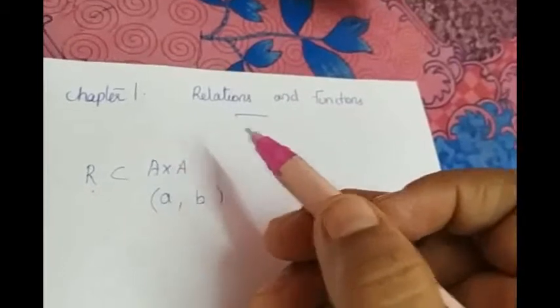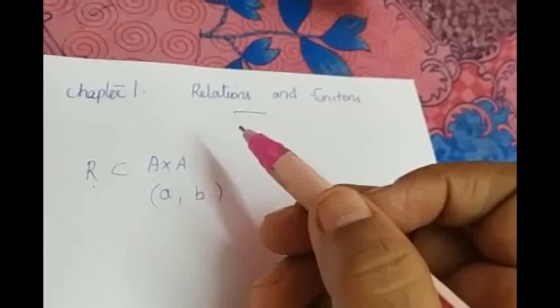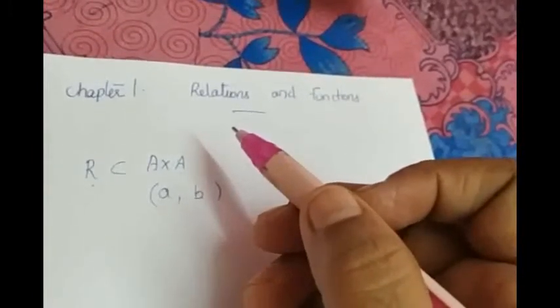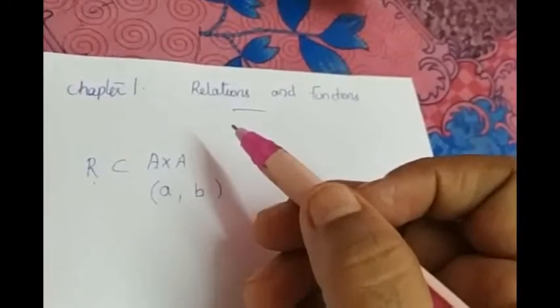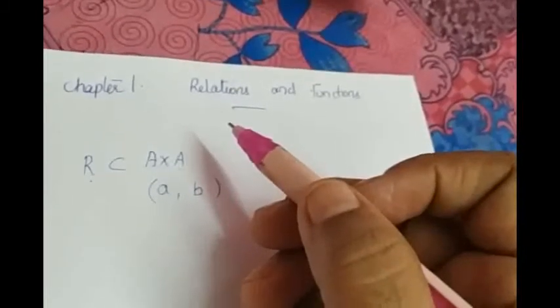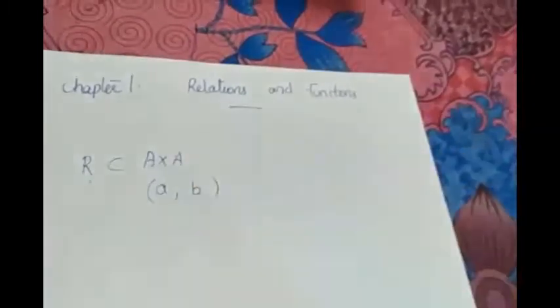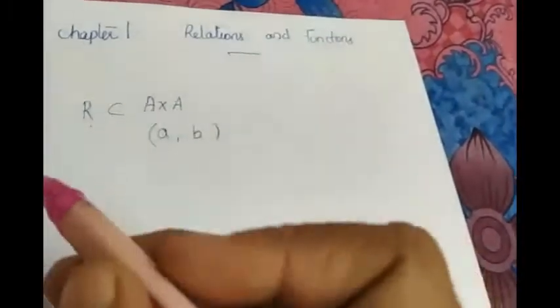To be more precise, a relation in a set is called an empty relation if no element of A is related to any element of A. And if each element is related to every element, then it is a universal relation. These were all we have studied in +1. Now we are going to study about reflexive relation.